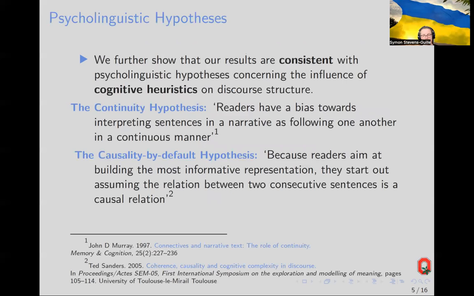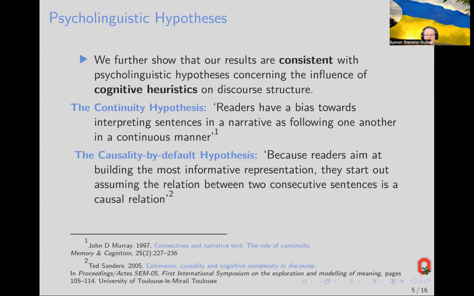So we also compared our models with reference to psycholinguistic hypotheses, which have been shown consistent with discourse connective usage in the PDTB. We consider the following hypotheses. The continuity hypothesis holds that readers have a bias towards interpreting sentences in a narrative as following one another in a continuous manner.